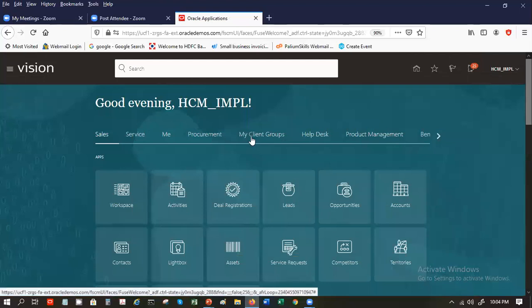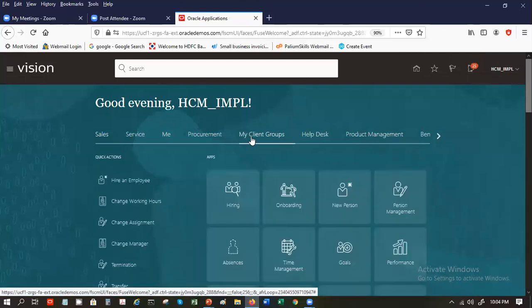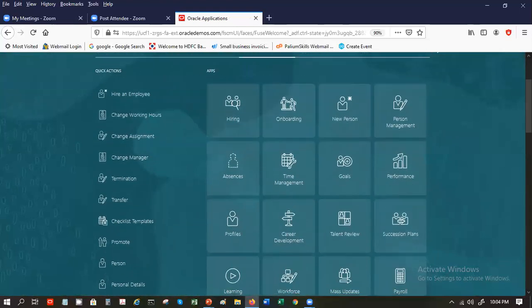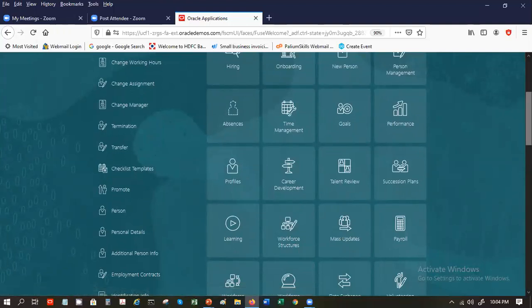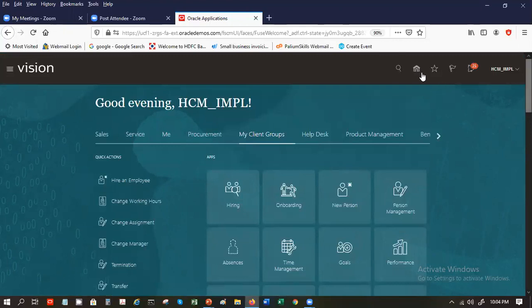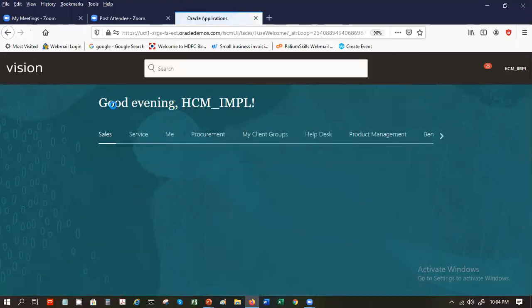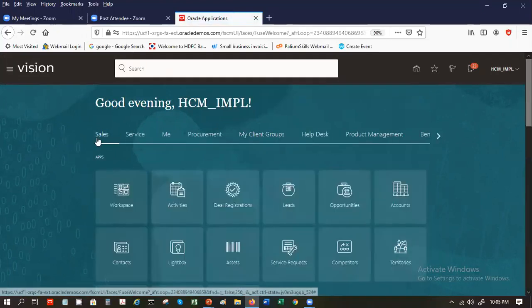My client groups is here. Click on it. Then workforce structures. If you scroll down, you will find workforce structures. Clear? Let me repeat that once again. I came to the home page. When you click on home page, it takes you to the first tab that you have here.